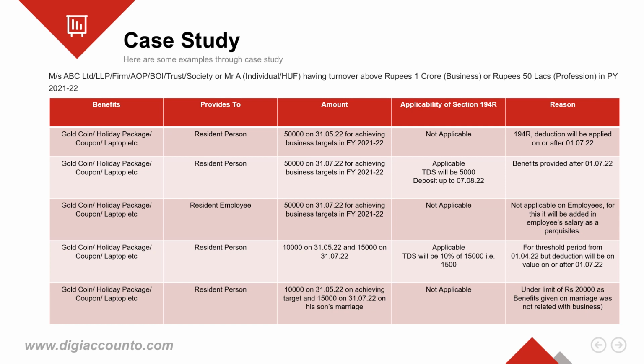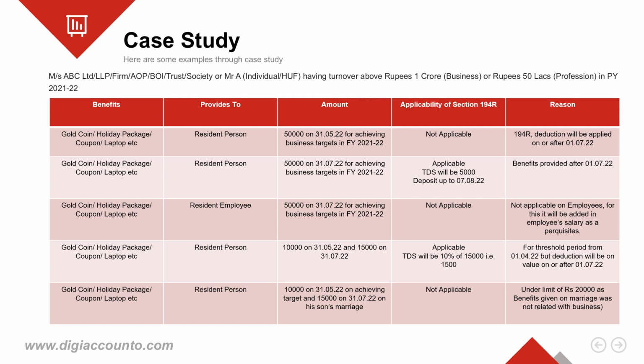In case 4, the person paid a benefit to a resident customer of rupees 10,000 on 31st of May 2022 and rupees 15,000 on 31st of July 2022. As we know, in financial year 2022-23, for calculation of the threshold, we will consider the period from 1st April 2022, and for deduction, we will consider benefits provided on or after 1st of July 2022 only.